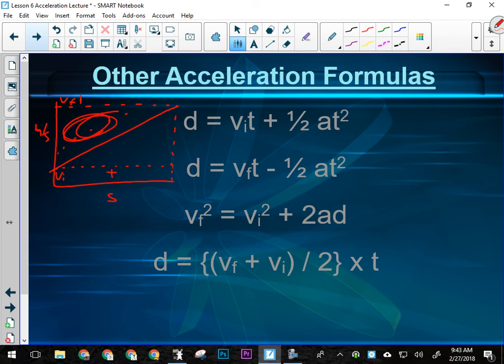Okay, VF squared equals VI squared plus 2AD, another formula. The nice thing about that one, it doesn't require you to have what? It's in basically every other formula we've ever used. No time. You don't need time for this one. This is based solely on acceleration, displacement, and the two velocities.